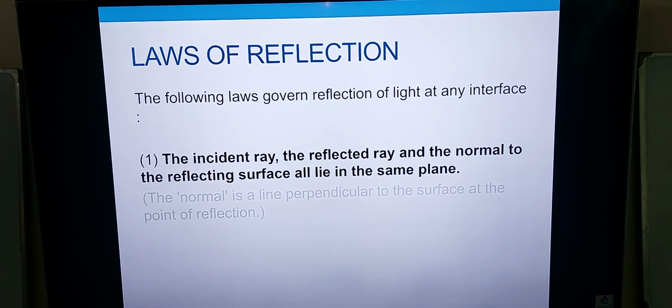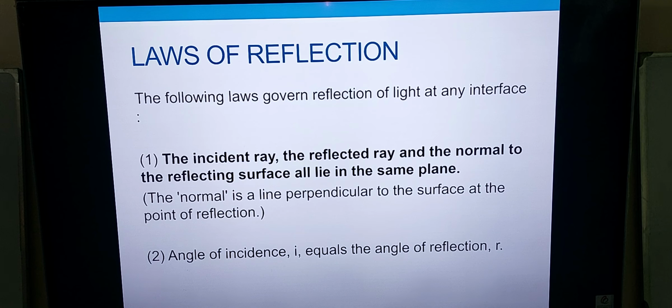Now, there are certain laws of reflection which we will be covering. First of all, the incident ray, the reflected ray, and the normal to the reflecting surface all lie in the same plane. And the normal is aligned perpendicular to the surface at the point of reflection. The other law states that the angle of incidence is equal to the angle of reflection.